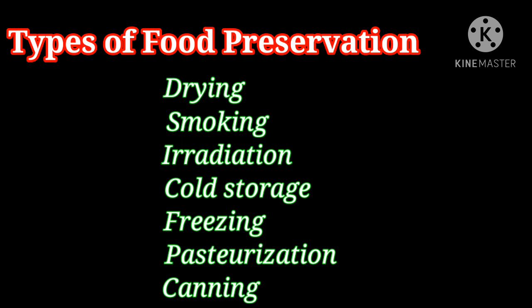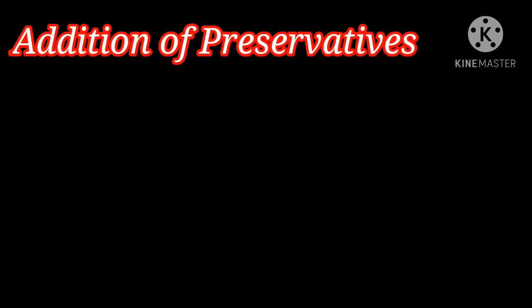Pasteurization means it's a process of heat treatment of liquid food products. For example, milk and beverages. Last one, what is that? Canning. So here what do we have to do? The food items such as vegetables, fruits, meat and dairy products are stored in airtight containers and sealed. Clear, children? Have you got it? Okay. Shall we move to the next one?